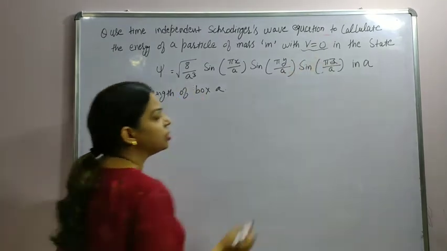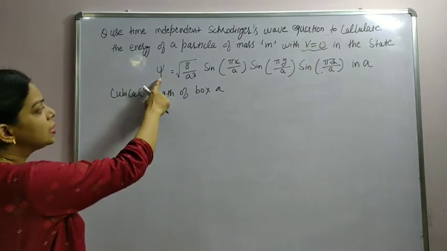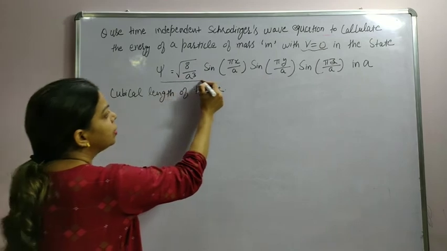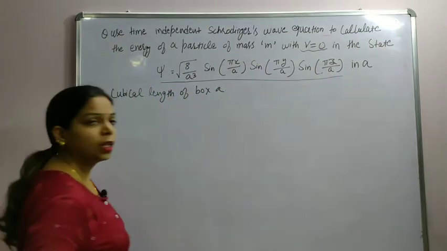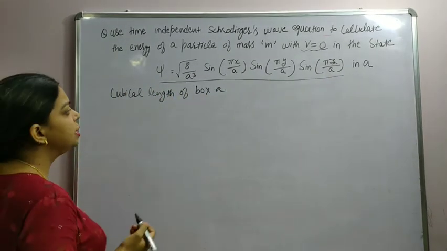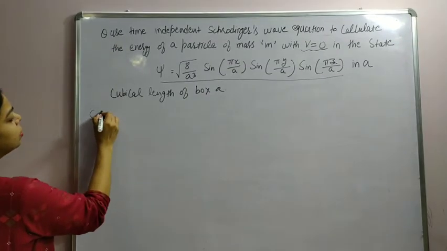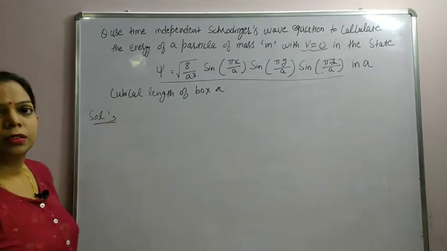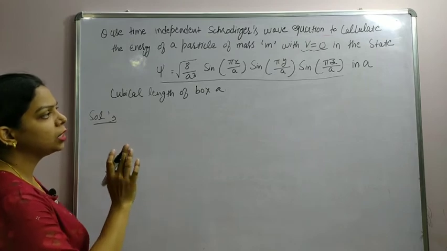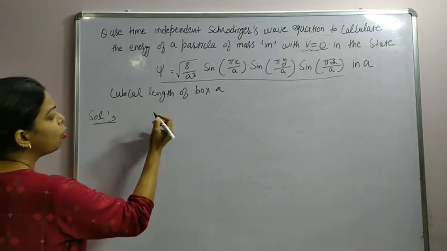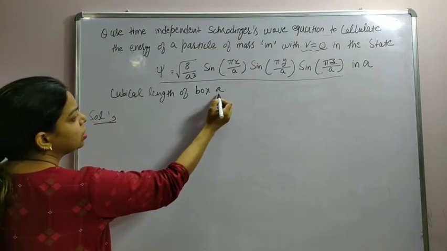V0 means potential energy is 0 in the state where psi is given by this expression. Alright, so we have already solved Schrodinger's wave equation for a 3D box. Now the length of the box given is a.